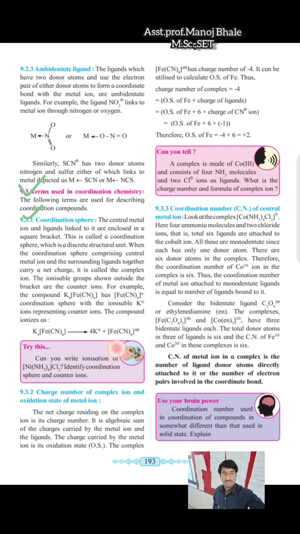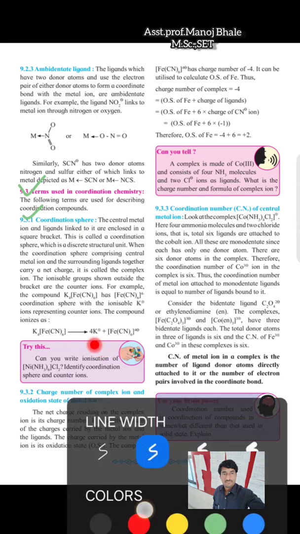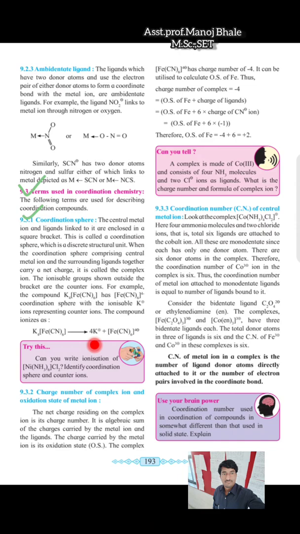This Fe, iron, is the metal, and this CN minus is the ligand, and this complete structure inside the square bracket is what we call the coordination sphere. And the potassium present in the outer sphere is also known as the ionization sphere, or the counter ion. So in this example you can observe that potassium is the counter ion,